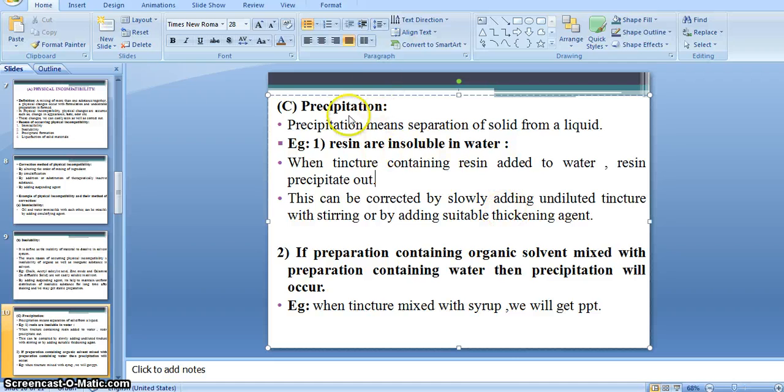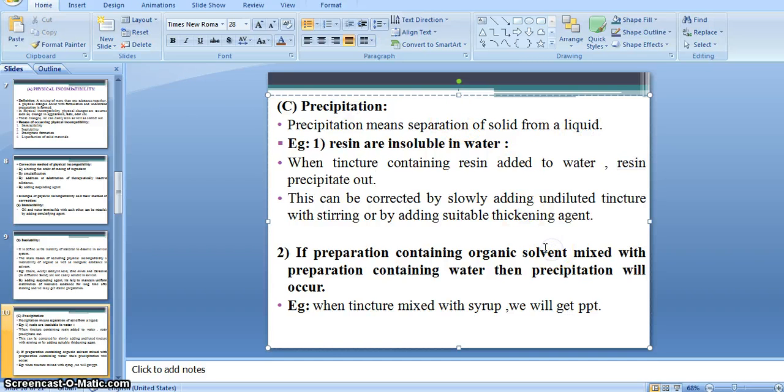Then this is all about physical incompatibilities, right? Okay, then our next topic is chemical incompatibilities, right?